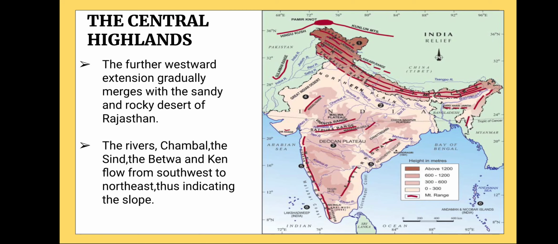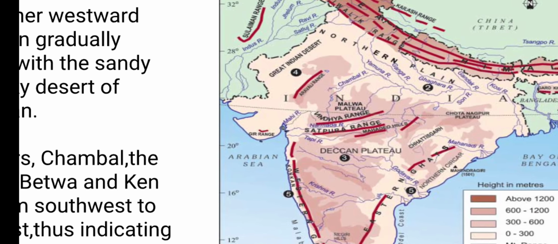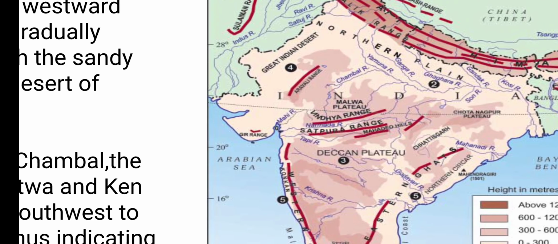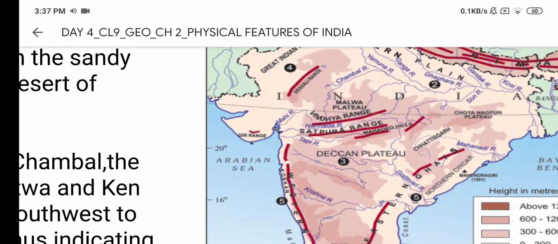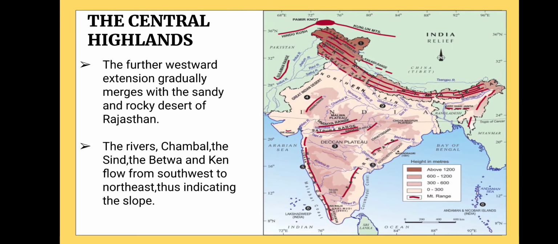The further westward extension gradually merges with the sandy and rocky desert of Rajasthan. You can see not only the Malwa Plateau, that brown part extending towards the northwest, towards Rajasthan, towards the sandy region, and that is also part of the Central Highland. The rivers like Chambal, Sindh, Betwa, Ken flow from southwest to northeast, thus indicating the slope.